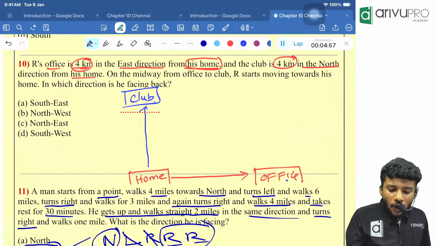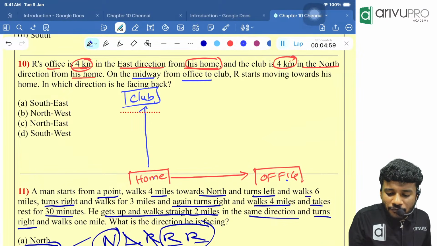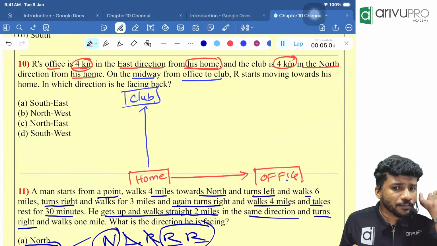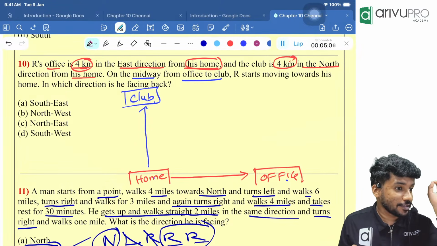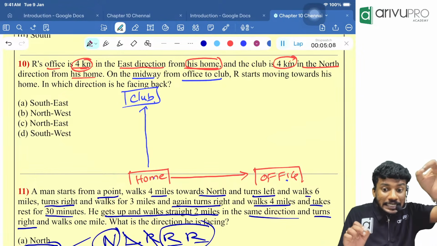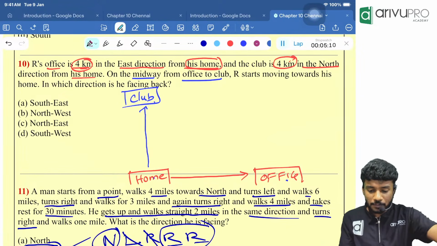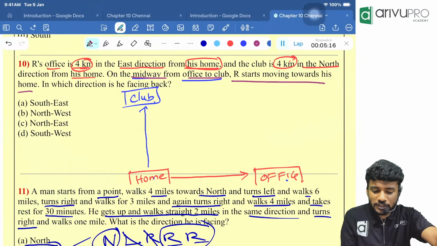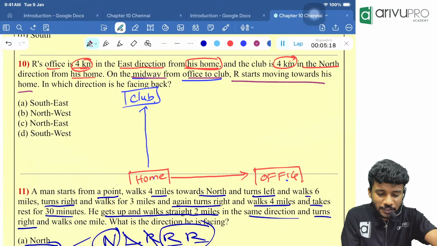Then, on the midway from office to club. What do you mean by midway from office to club? Middle point. Middle point from office to club. For example, on the midway from office to club, R started moving towards his house. Let it be a general example I give: let it be a dance club. People are dancing over there.